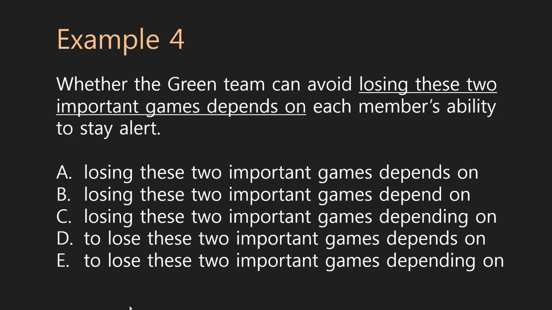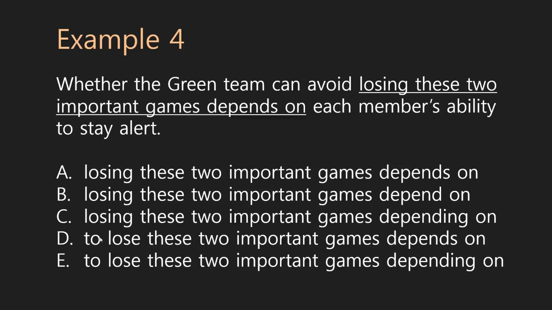Okay, so since we learned that rule about noun clauses, we can now apply it to this question. So again, pause if you need to, read the sentence, try to analyze it, and then pick the correct answer. Okay, so whether the green team can avoid losing these two important games depends on each member's ability to stay alert. So as we look at all these different options, you'll see first of all, is it whether the green team can avoid losing or whether the green team can avoid to lose these two important games.